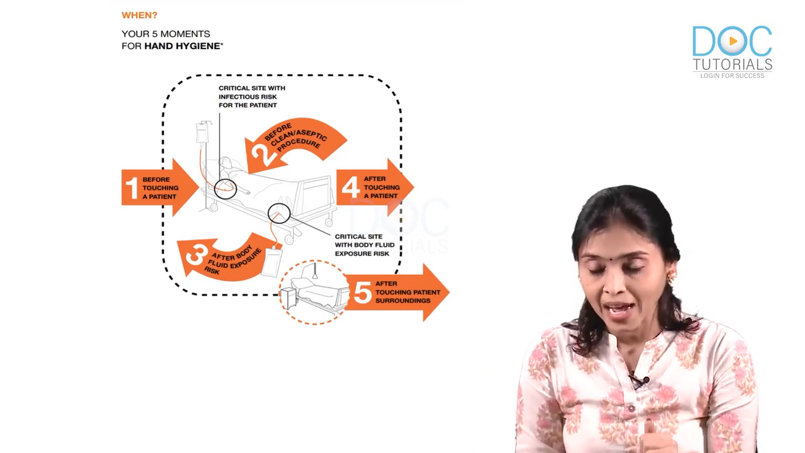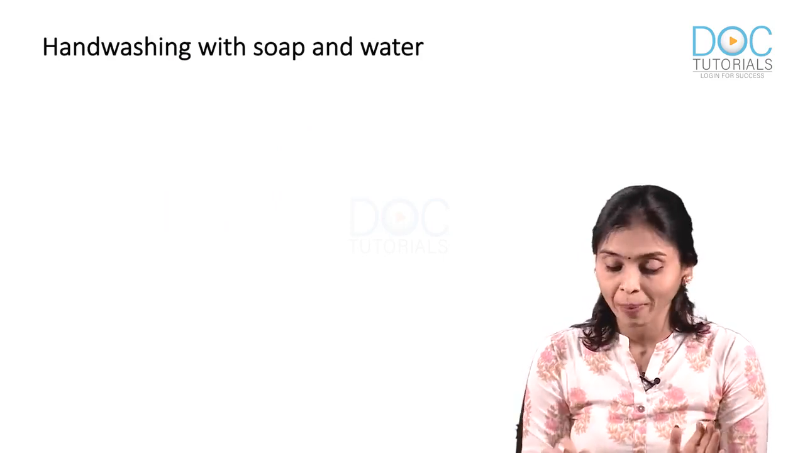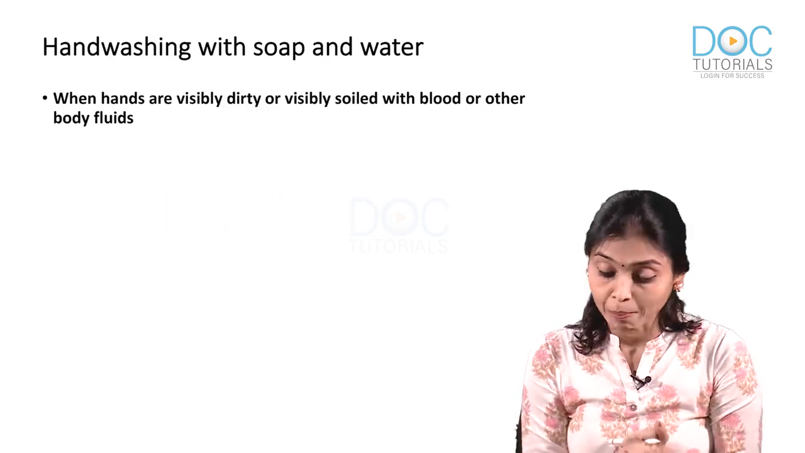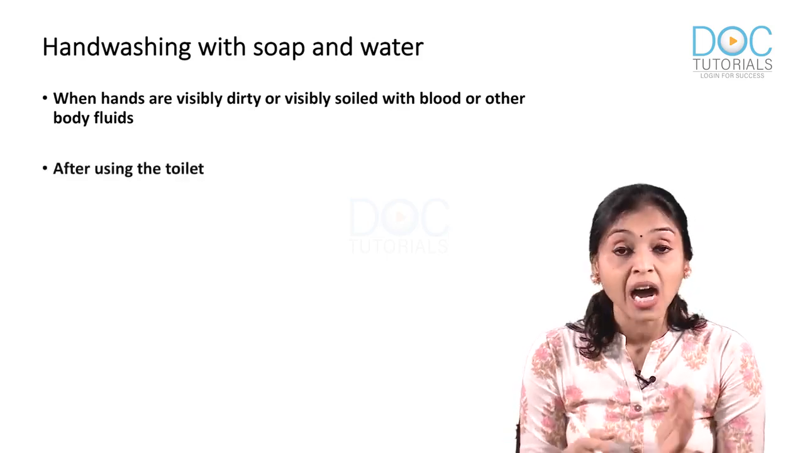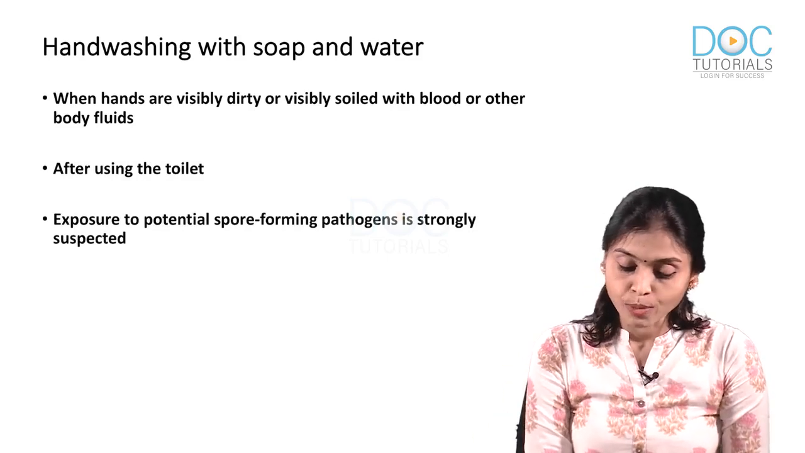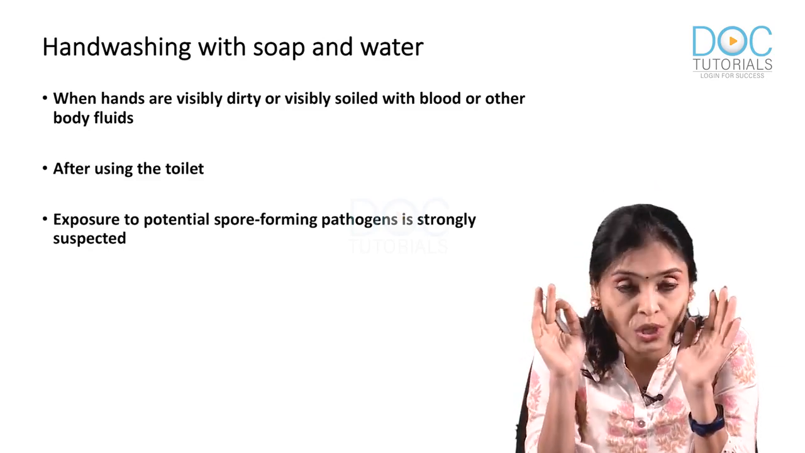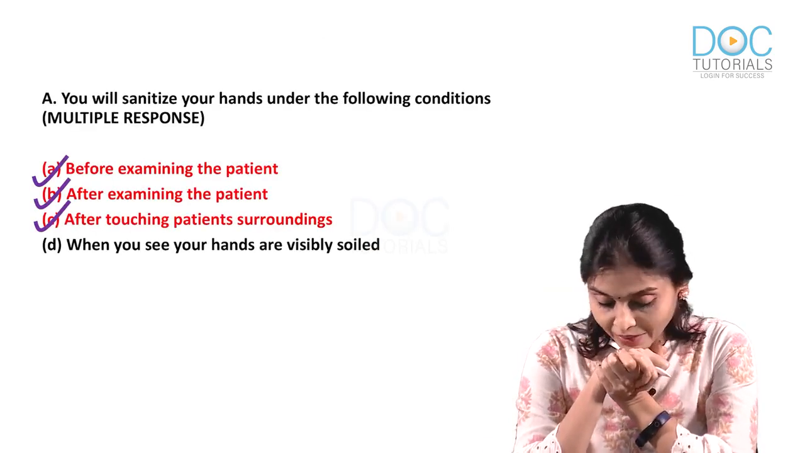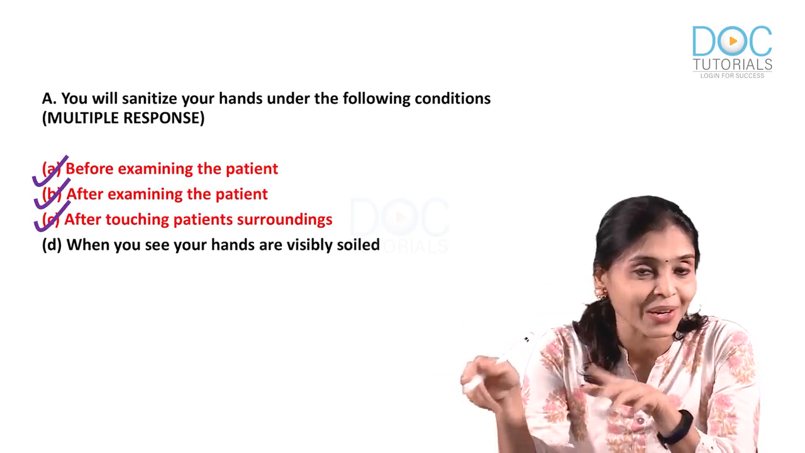Whereas you shouldn't be sanitizing but washing your hand with soap and water when your hands are visibly dirty or soiled with blood or other body fluids. Don't sanitize, go and wash your hands. After using the toilet, don't sanitize, but better you wash your hands. Exposure to potential spore forming pathogens is strongly suspected. Again, there you wash your hands. Okay. So what is the answer? Answer is A, B, C. When you see your hands are visibly soiled, WHO is saying go and wash your hands and not sanitize.